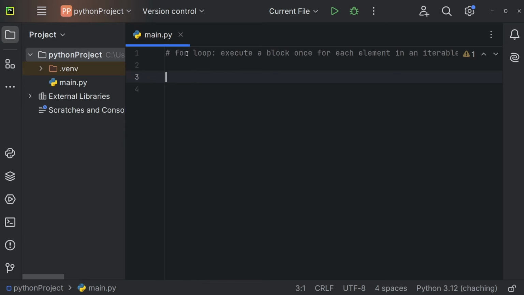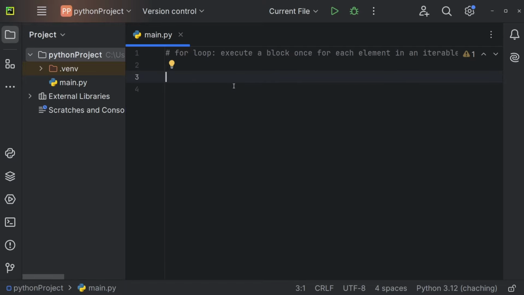Let's now understand the for loop. The for loop will execute a block once for each element in an iterable. And you do not need to perfectly understand iterables yet, but things like strings are iterables, for example. So we can use a for loop on a string.